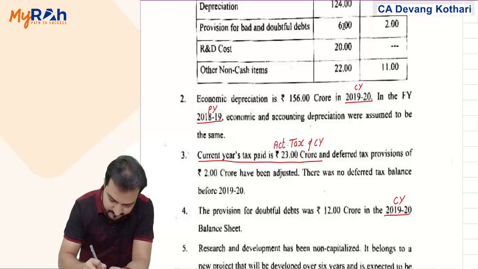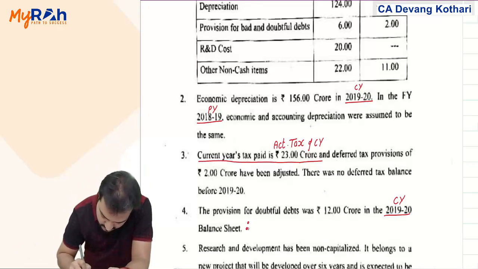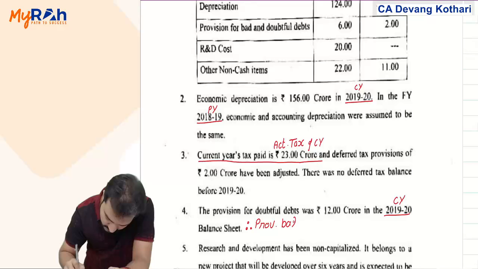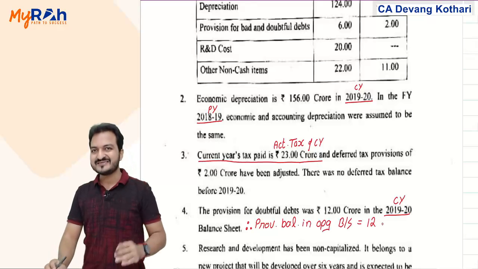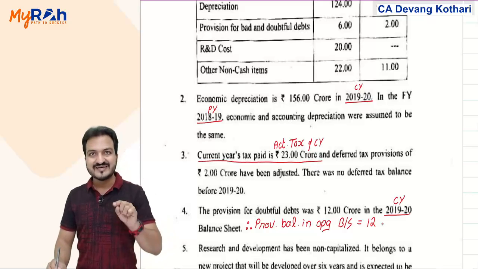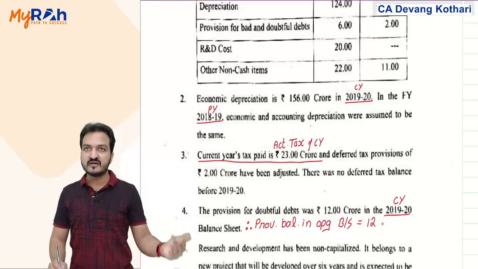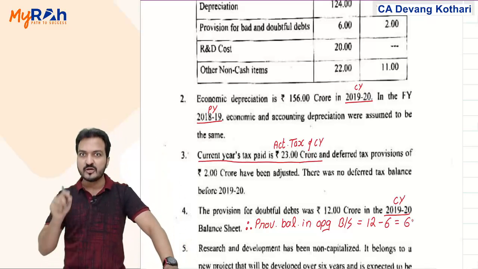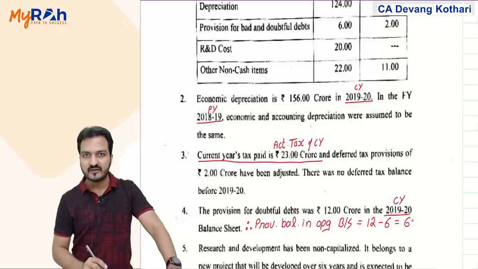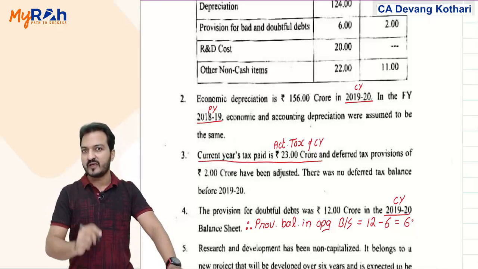It would be 12 crores in the closing balance sheet, from which 6 crores was provided in current year itself. So 12 minus 6, remaining 6 crores was the provision balance in opening balance sheet. This I will reverse in my opening capital.